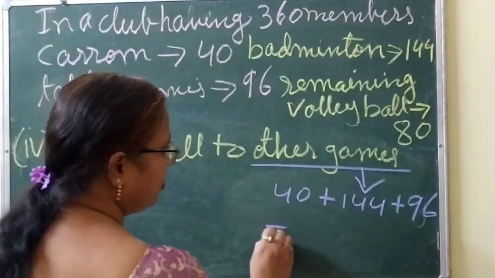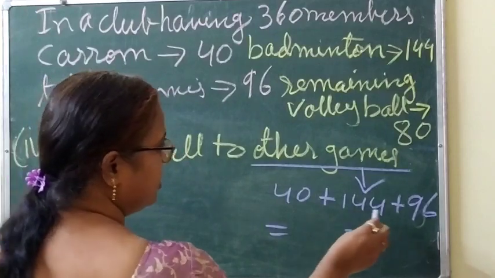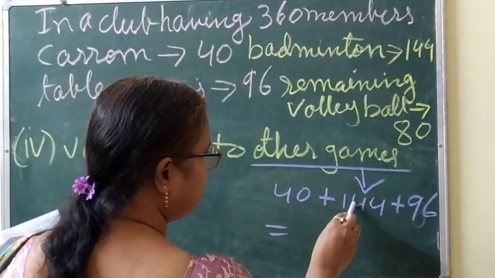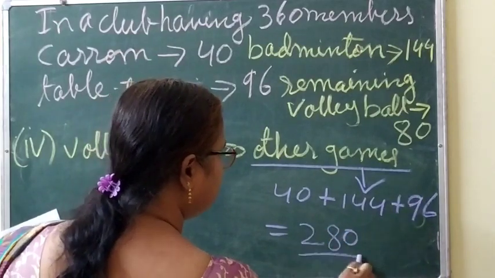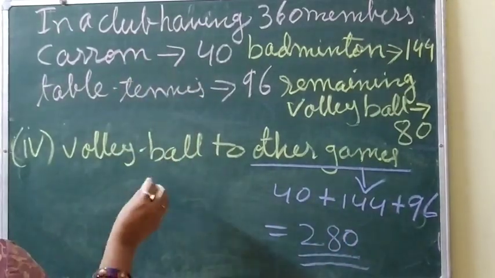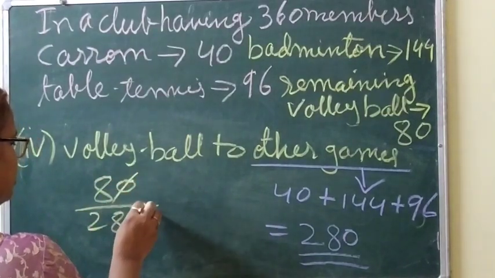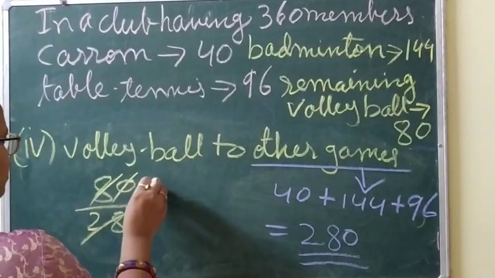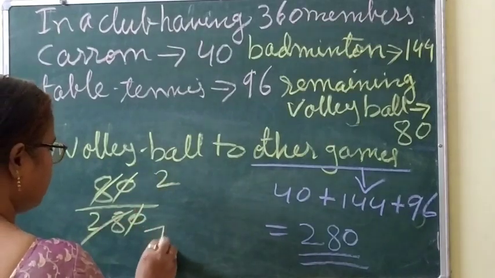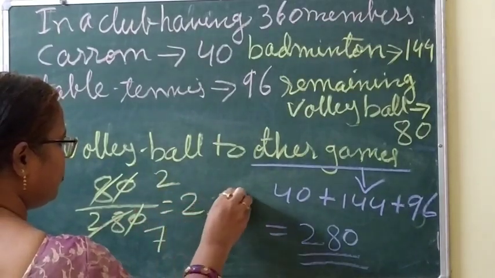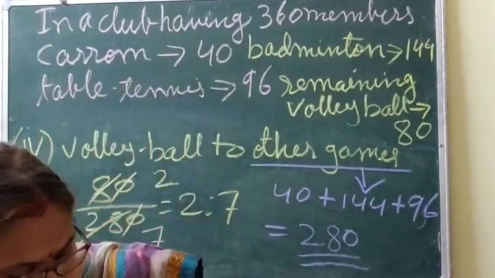So you add, what will you get here? 6 and 4, 10, 0, 1, then 1, 4, 4, 8, 8 and 9, 17, and 1, 18, 8, 1, 1, 2, 2, 80. Clear? So we will write here 80 divided by 280. So 0, 0 cancel. Again 2, or we can take 4 also, 4 2s are 8 and 4 7s are 28. So the answer will be what? 2:7. Clear? Now the next question.